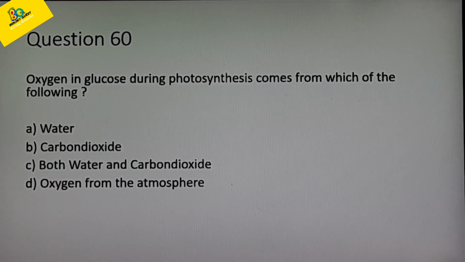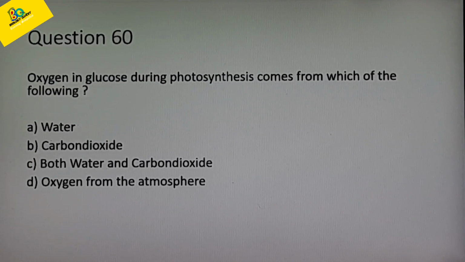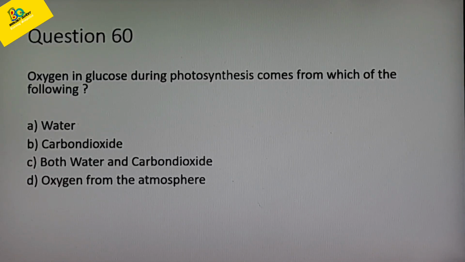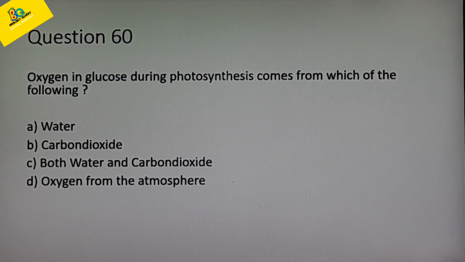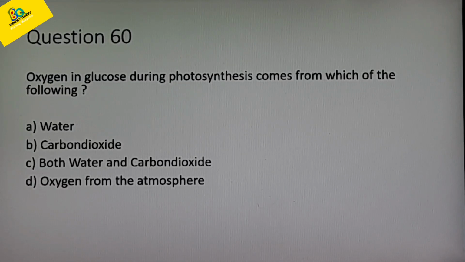Question 60. Oxygen in glucose during photosynthesis comes from which of the following? Options are A, water; B, carbon dioxide; C, both carbon dioxide and water; and D, oxygen from the atmosphere. Which is the correct answer? Glucose, we know the formula C6H12O6, that O6.